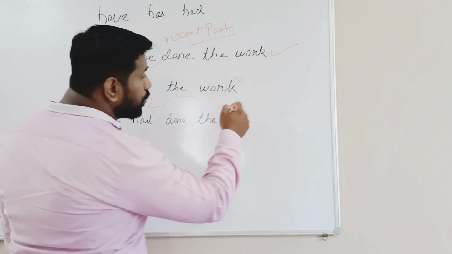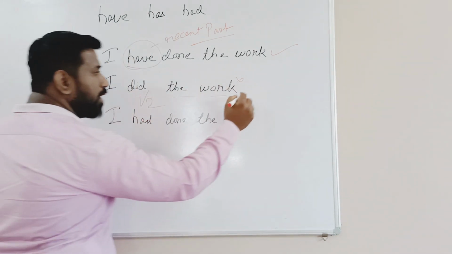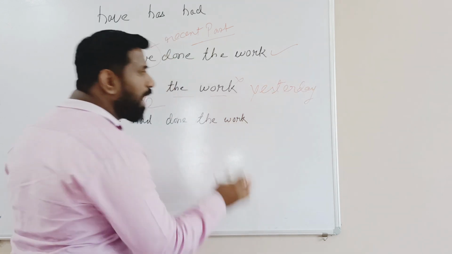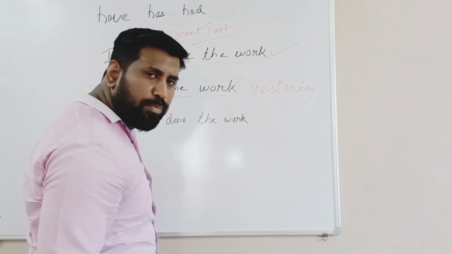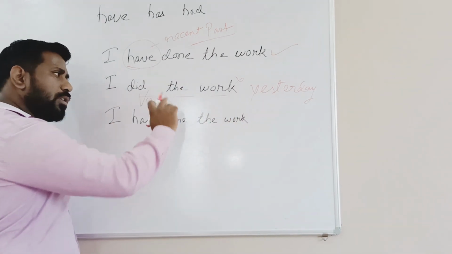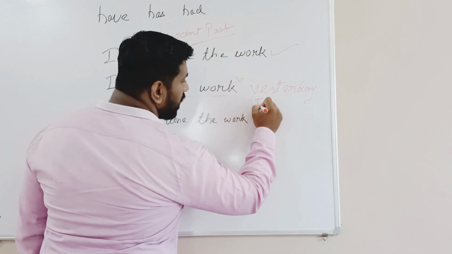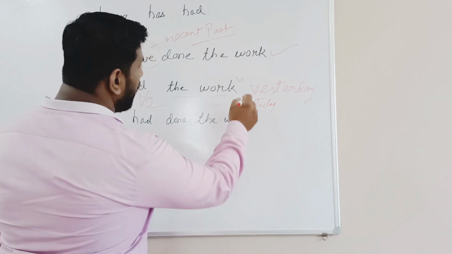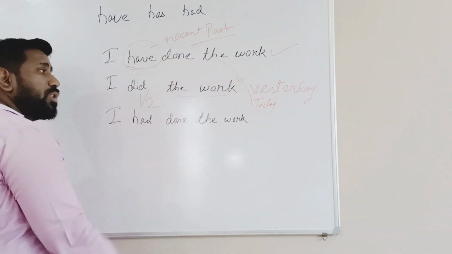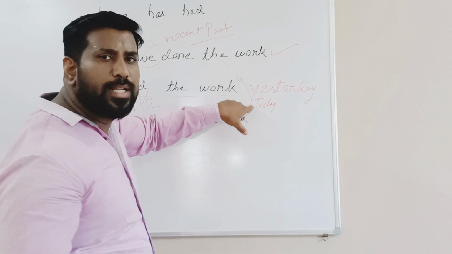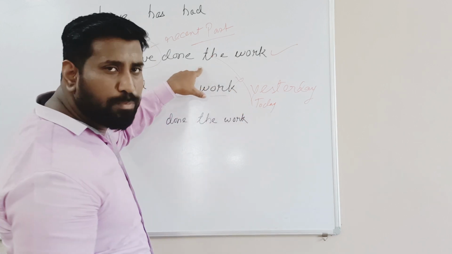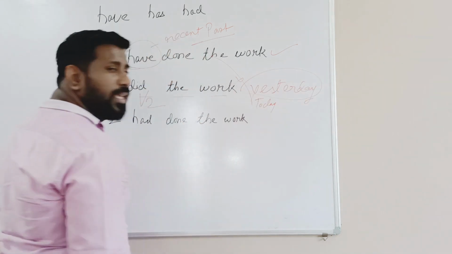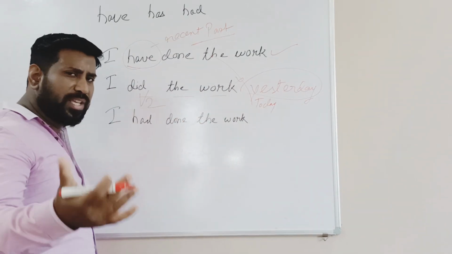But if we use a past time like I did the work yesterday, then this sentence will become correct because we have used a past time here. So this will be correct: I did the work yesterday. But if I say I did the work today, no, then we have to use have because today is present tense. So it will become present perfect: I have done the work today. But when we are talking about something done in the past, we use did, the verb second form.